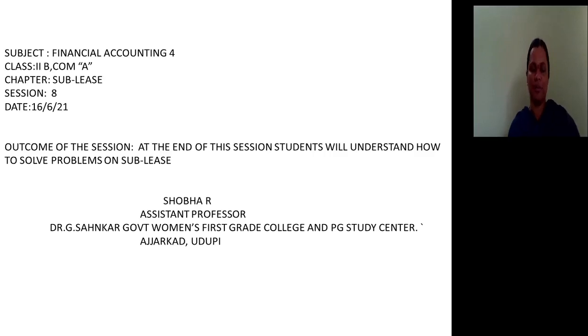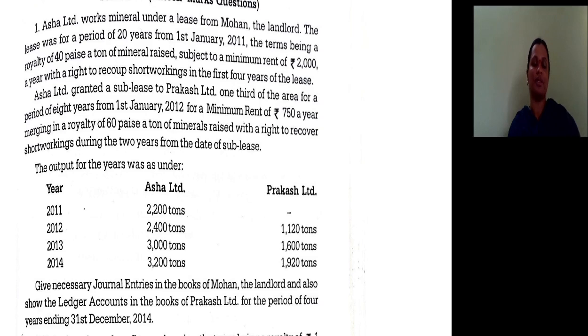8th session on sublease. In this session, we are concentrating on additional problems on sublease. So let me look at this problem. Asha Limited works mineral under a lease from Mohan. So they took the mine on lease basis from Mohan. So Mohan is the main lessor, Asha is the main lessee.